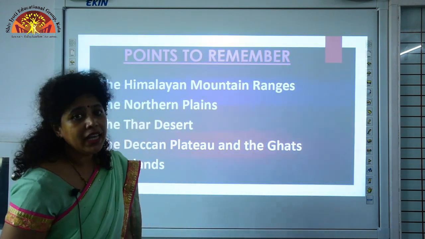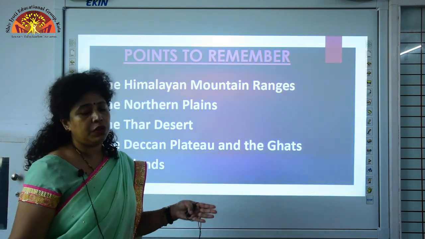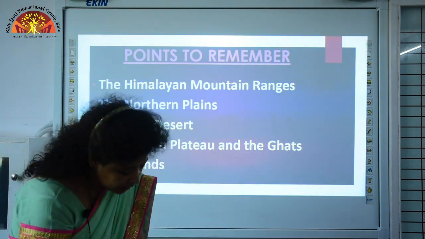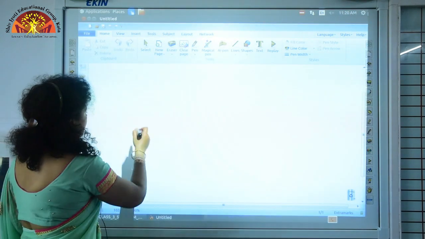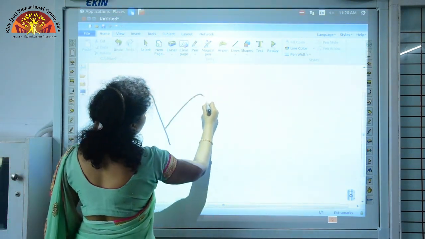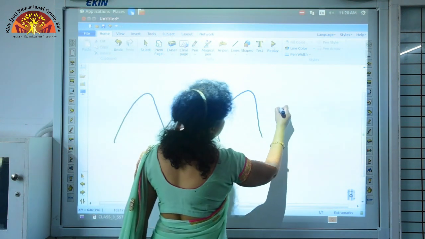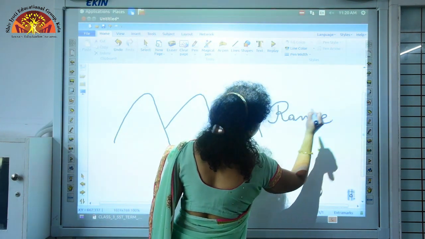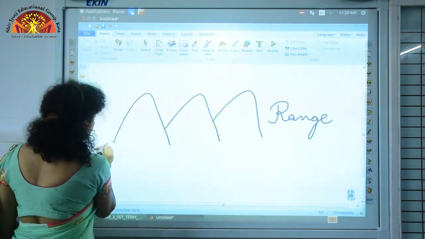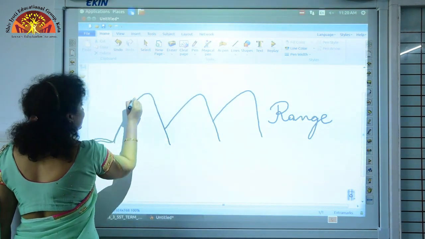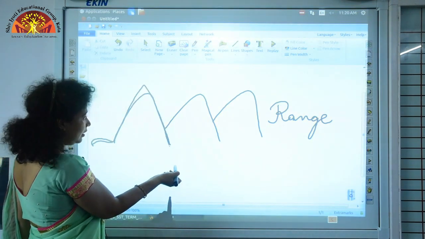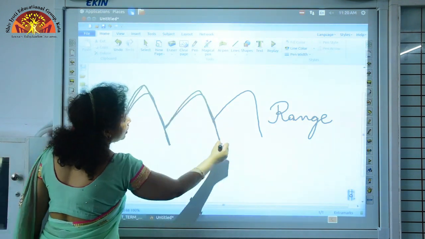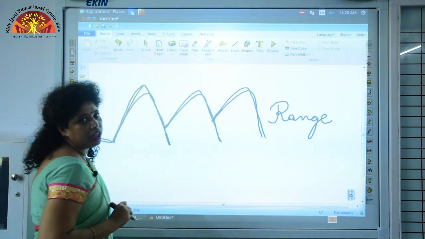So, the area that rises steeply from the surrounding area is called a mountain, and a chain of mountains, okay, a chain of mountains or a line of mountains is called a range.